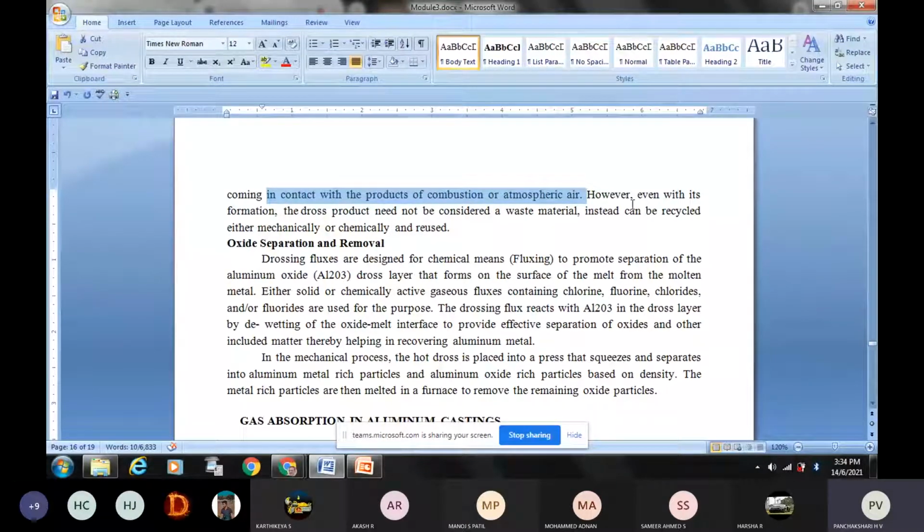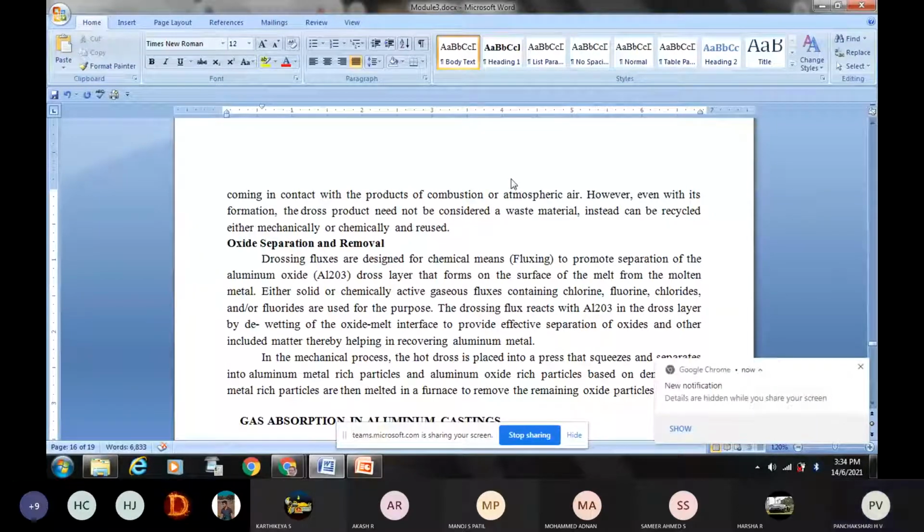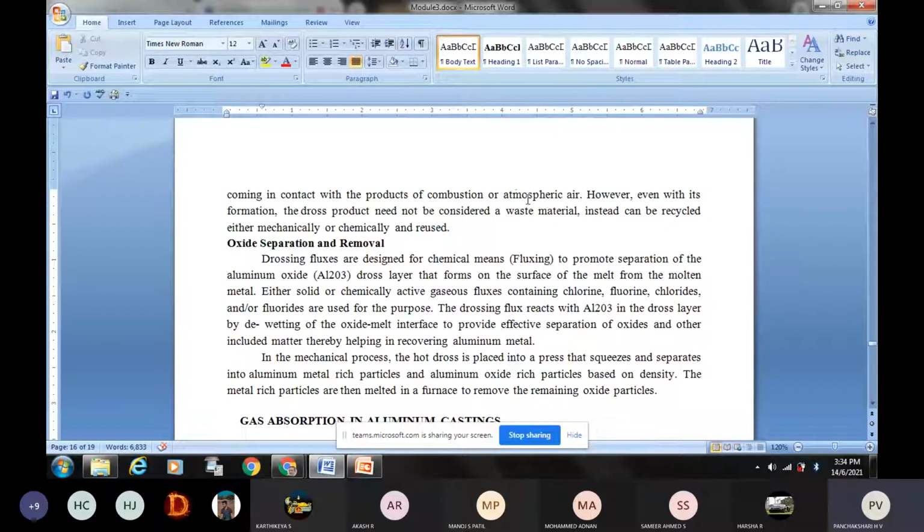However, even with its formation, the dross product need not be considered waste material. Once the dross is formed, it is not totally waste. It can be recycled and used again in the next cycle of operation. It can be remelted. The dross floating on the surface can be taken off and put into a furnace again, and remelted. Like that, the process can be recycled.